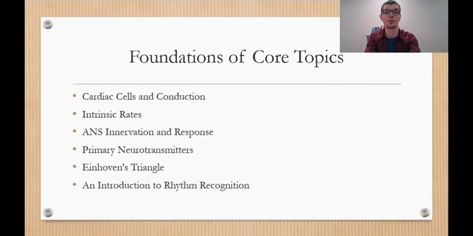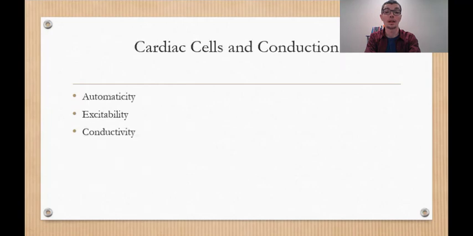This is a group of specialized cells that transmit electrical signals, causing the myocardium to contract in an organized fashion, allowing for blood flow. Cardiac cells are notable for their properties of automaticity, excitability, and conductivity. That is, the ability to create an electrical impulse without being stimulated from another source, the ability to respond to an outside stimulus, and the ability to receive an electrical impulse and conduct it to an adjoining cardiac cell.